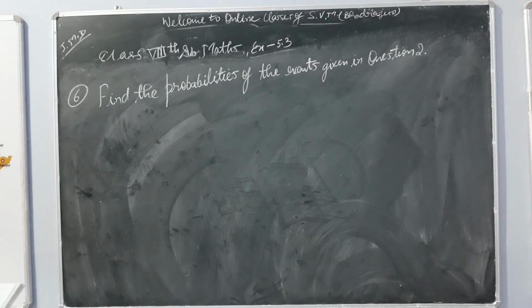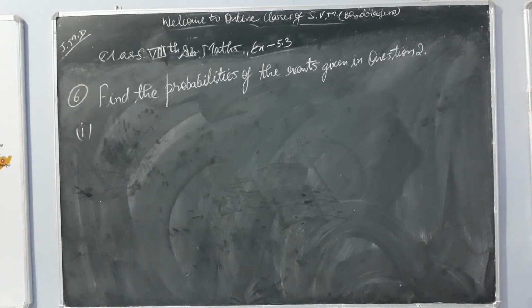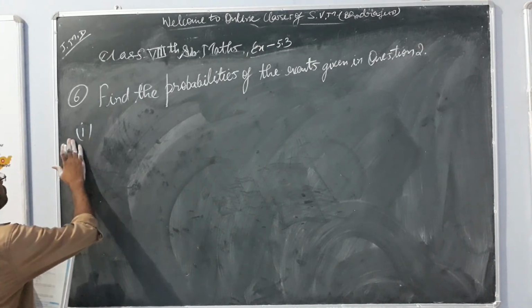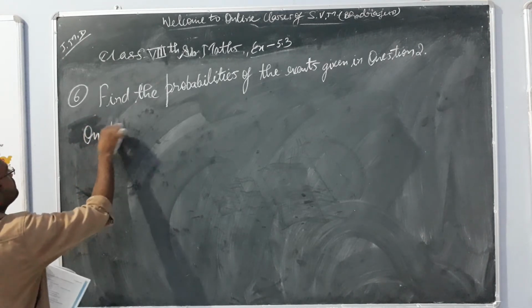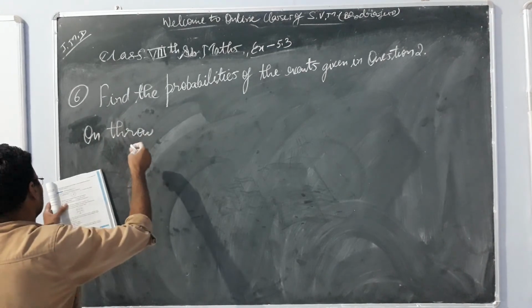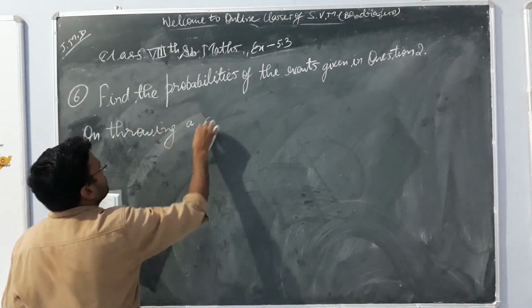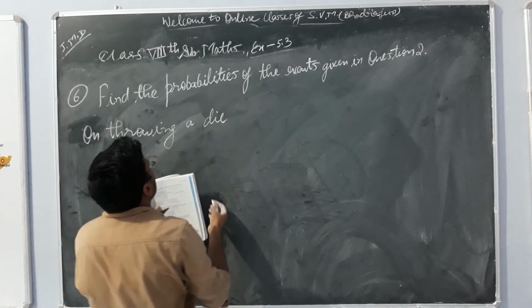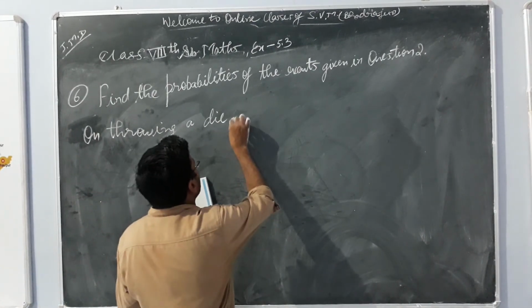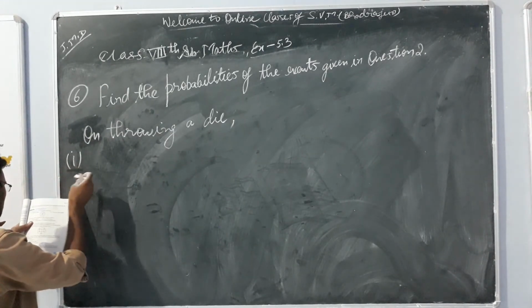Question 2 is what? In our question 2, when a die is thrown, we have to throw a die, and after that what we have to find out on throwing a die.